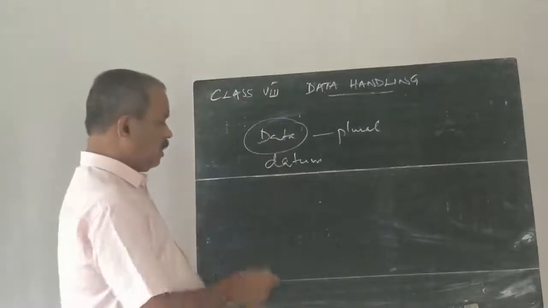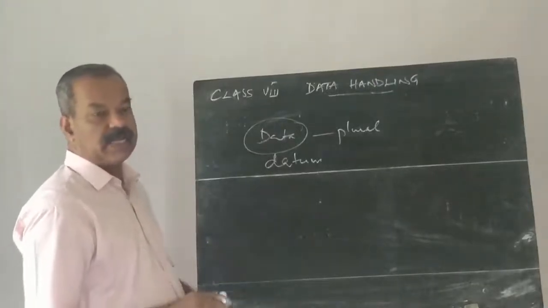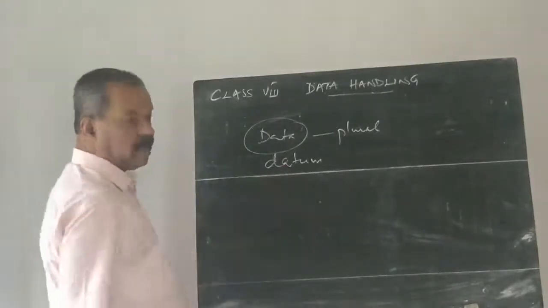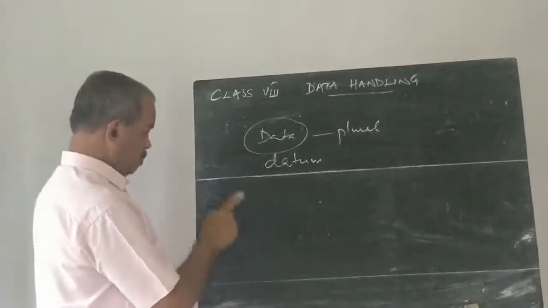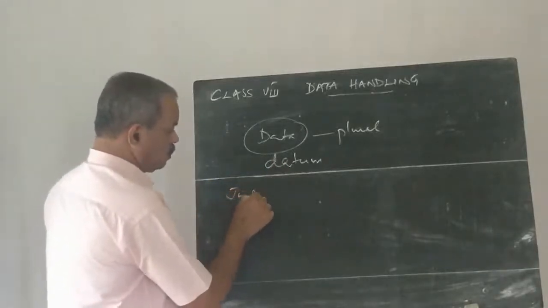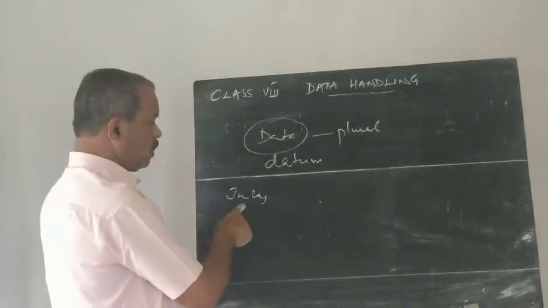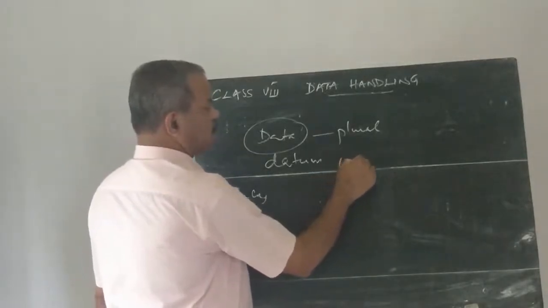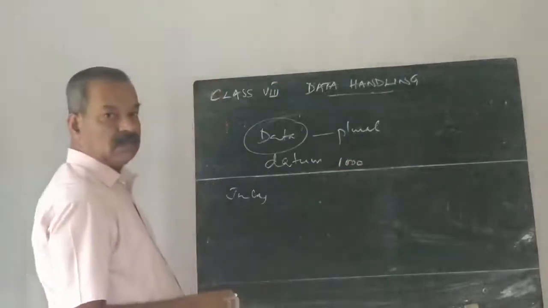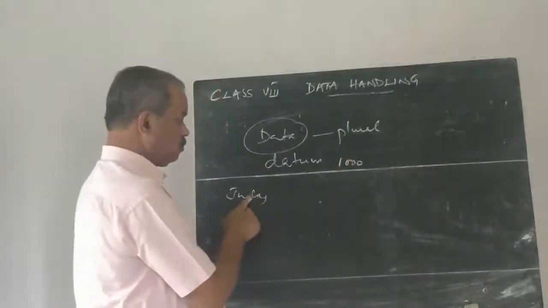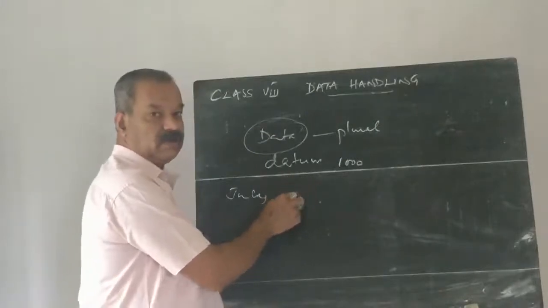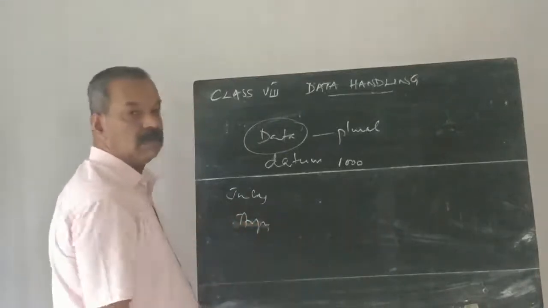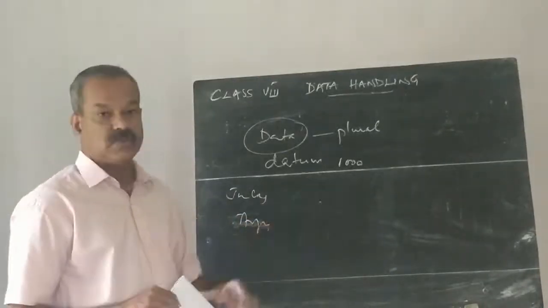For example, suppose we want to study the sales of cars, we can represent the data collected for that. Suppose in the month of July, number of sales. If one car represents 1,000 numbers, then we draw for July one car, the picture of one car. And August, 2 cars. Then what is the total sale? 2,000.